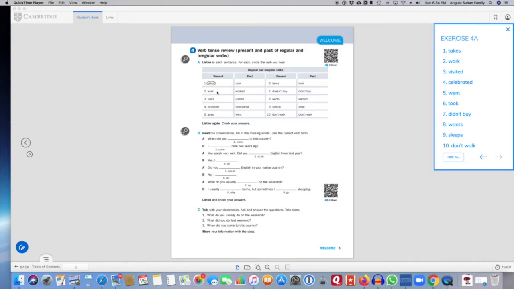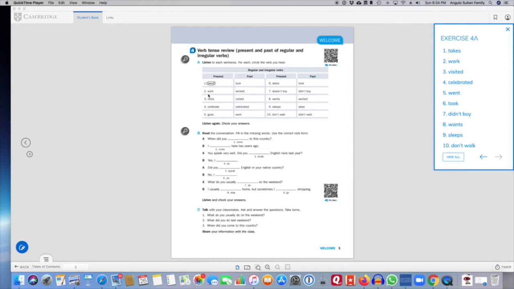So let's listen to number 2. Number 2 is, "I work at a restaurant every day." So here, work is the answer. It is in the present tense. Again, habitual action. It's something that we do every day. We have a time word, every day. I work every day. It's in the present tense. All right, let's go on to number 3.